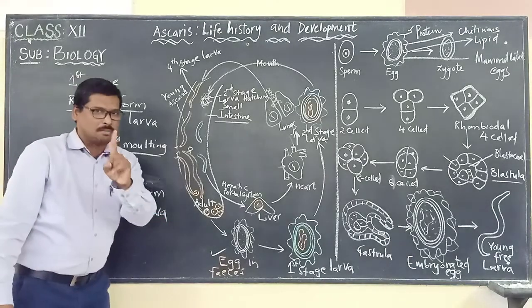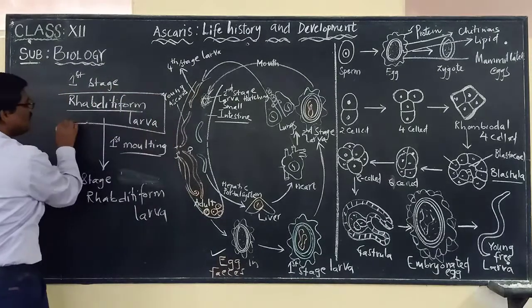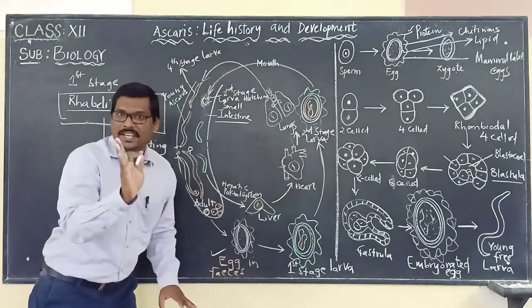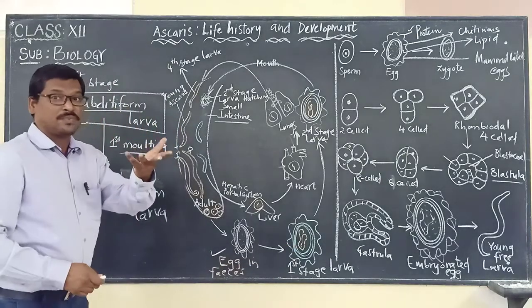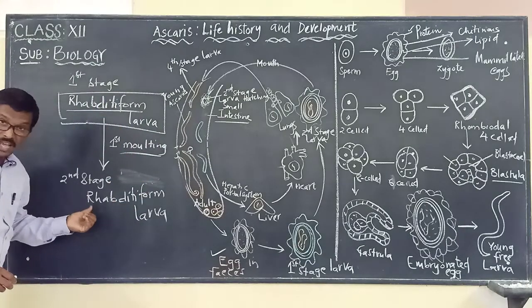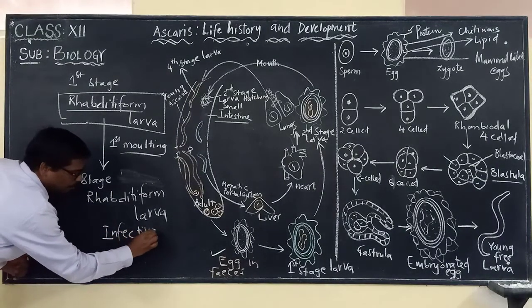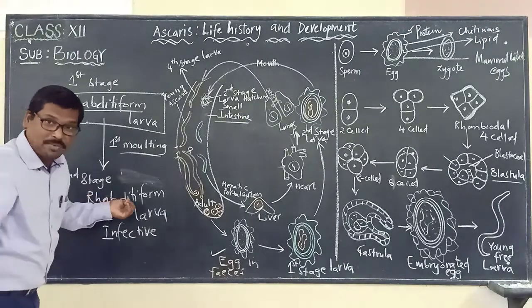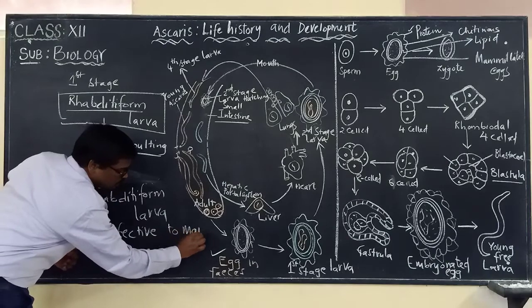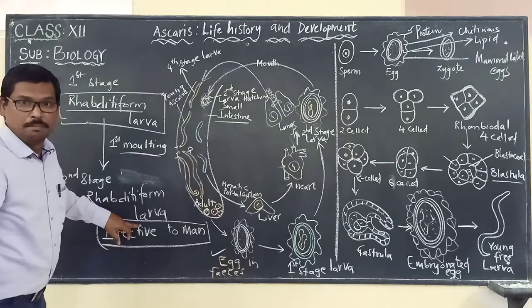Here we have to make note of one very important point. Remember, the first stage larva is not infective to man. Please remember this. Then what is infective to man? Always remember, it is the second stage rhabditiform larva that is infective to man. Very, very important point.